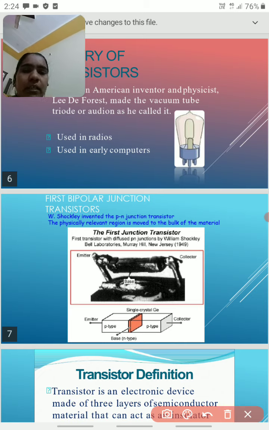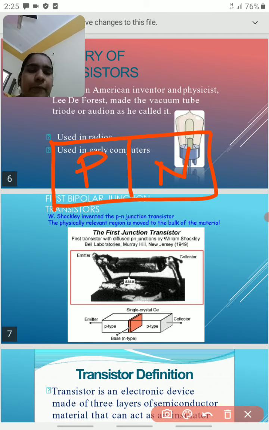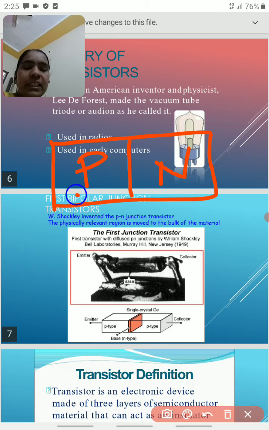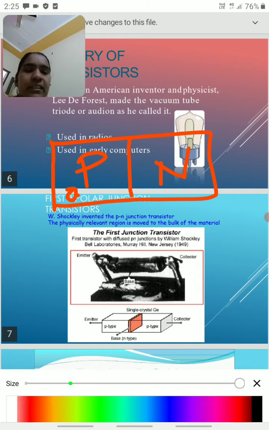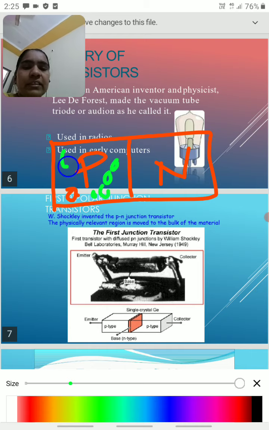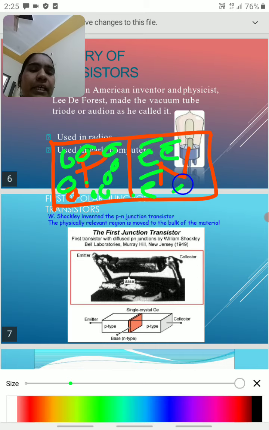If you take a P-type semiconductor and an N-type semiconductor, what are the majority charge carriers in the P-type? Holes. The absence of an electron we treat as a hole, which has a positive charge. And in the N-type material, the majority charge carriers are electrons, which are negative charge.